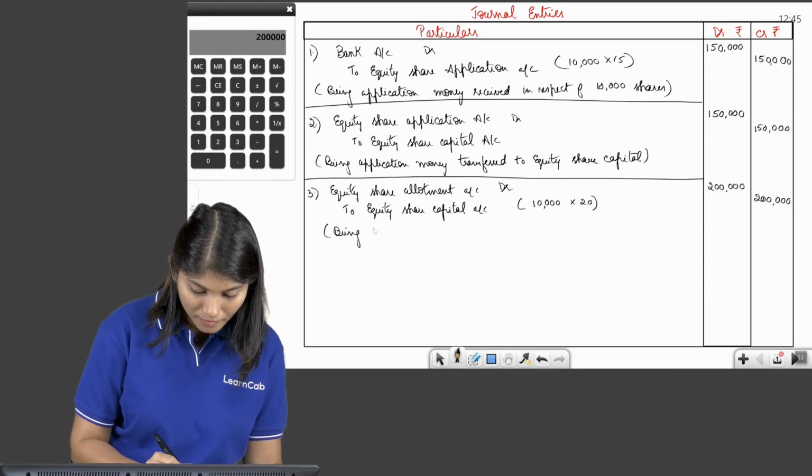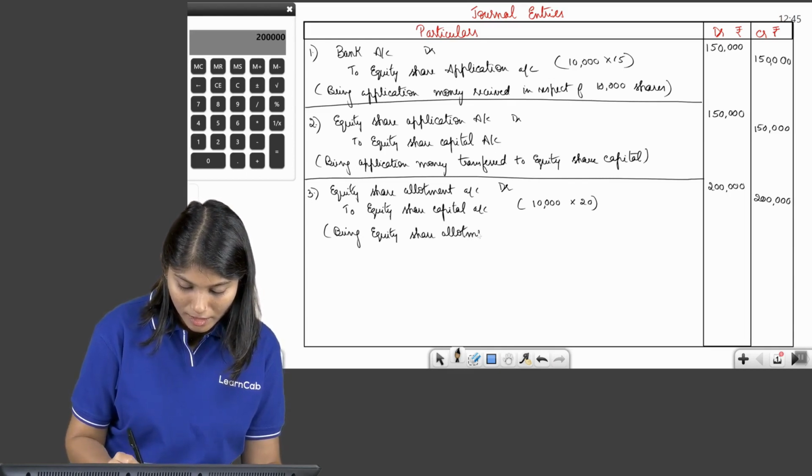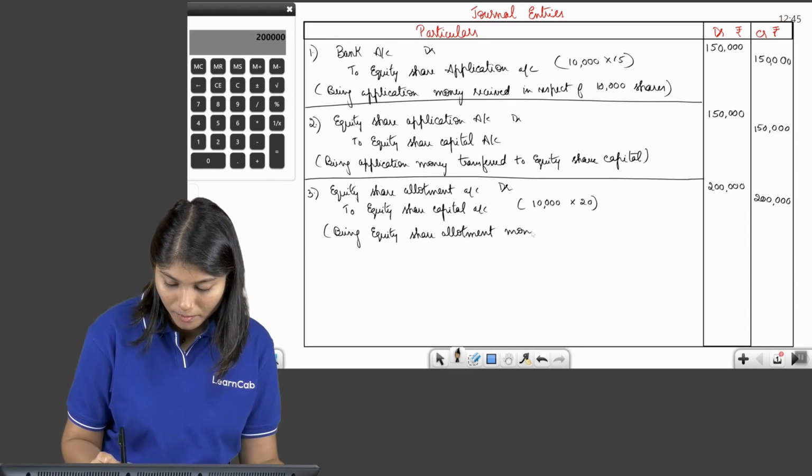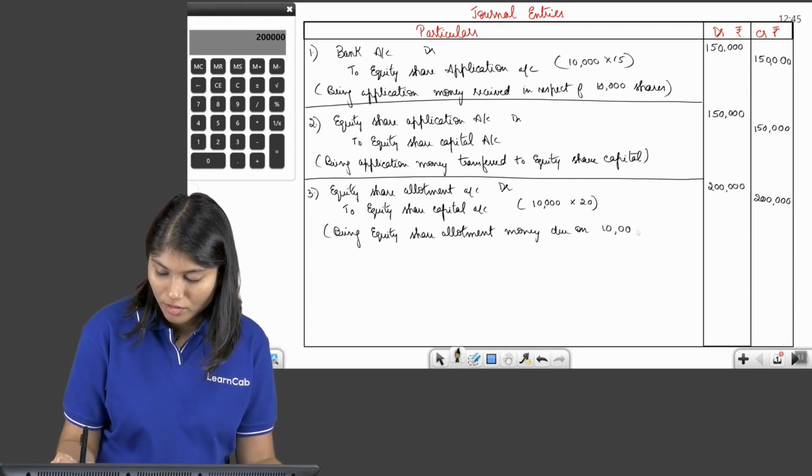Being equity share allotment money due on 10,000 shares.